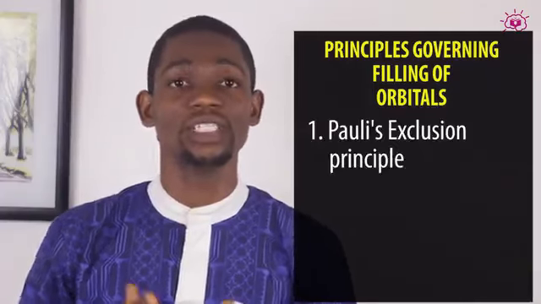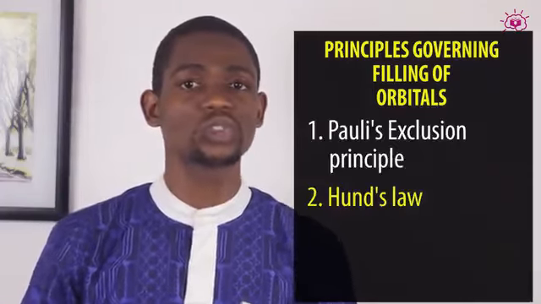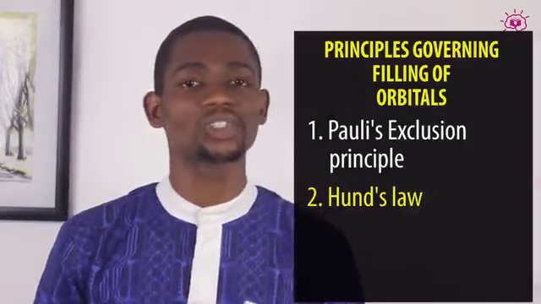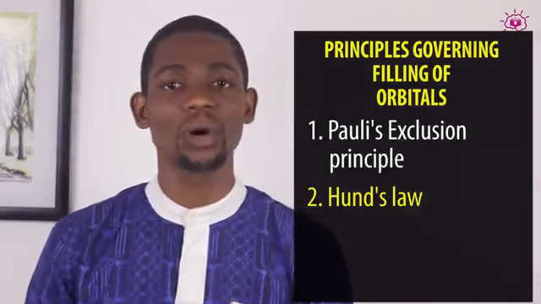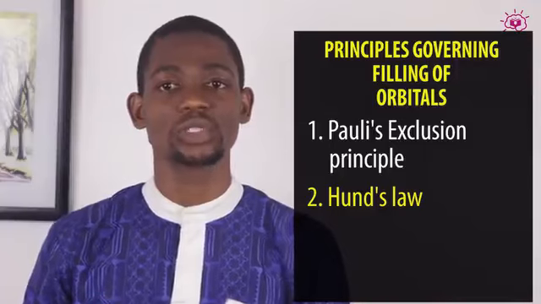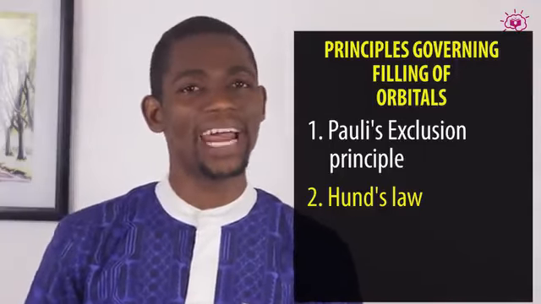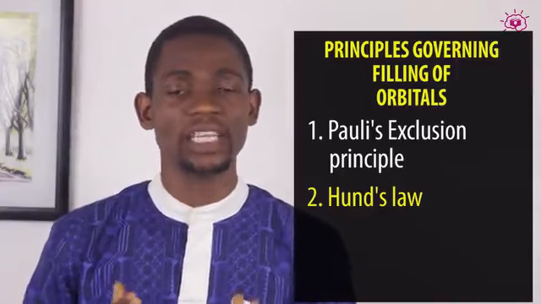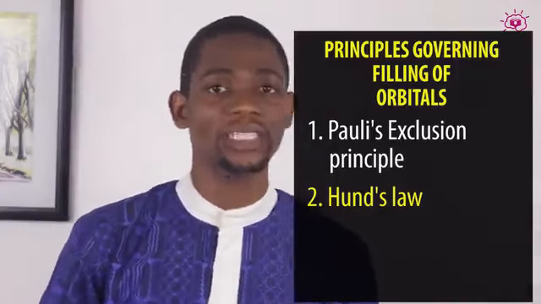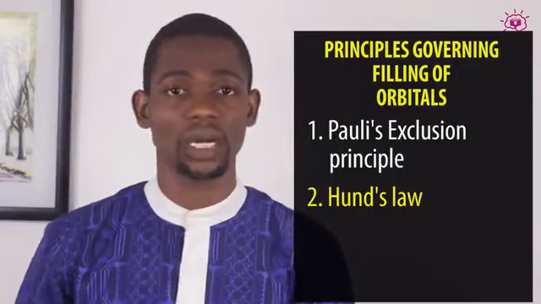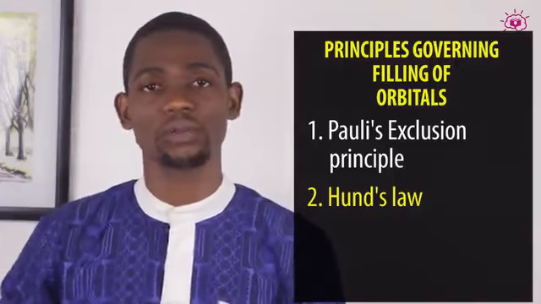Next up is the Hund's rule. Hund's rule states that when electrons are distributed among orbitals of the same subshell, they are done singly before pairing takes place. That means, take for example degenerate orbitals like p orbitals that have three subshells.